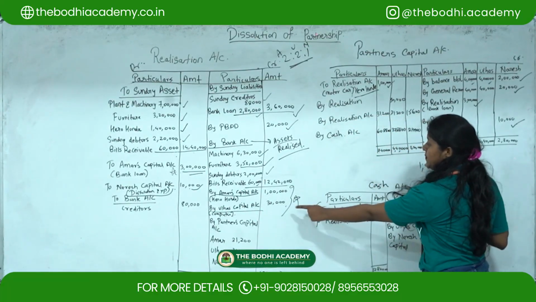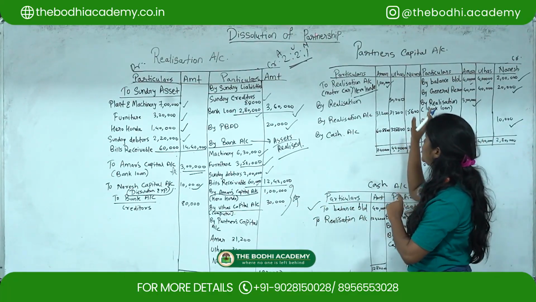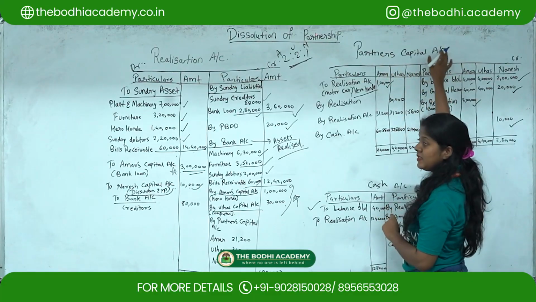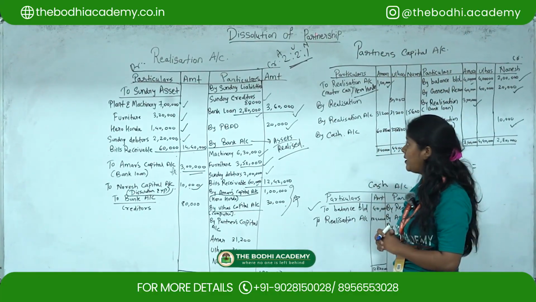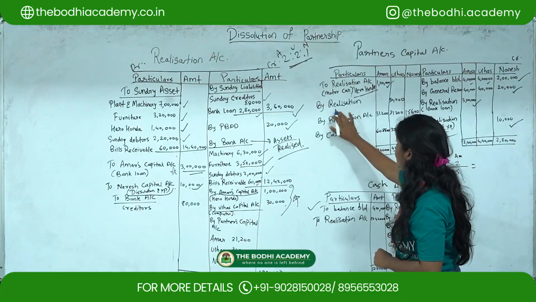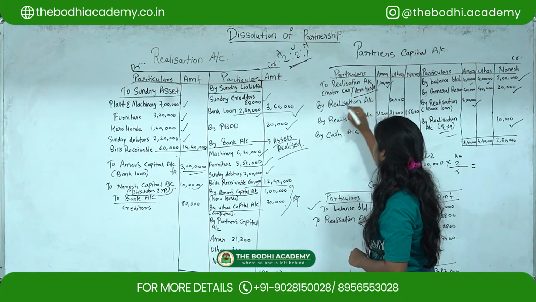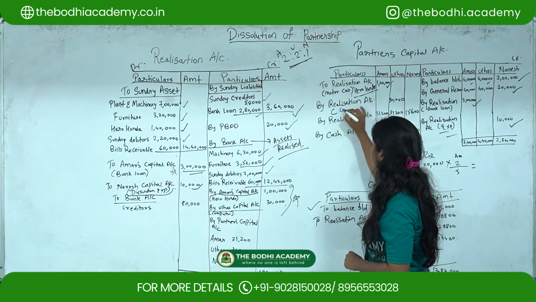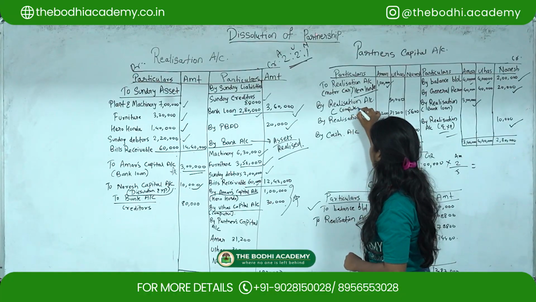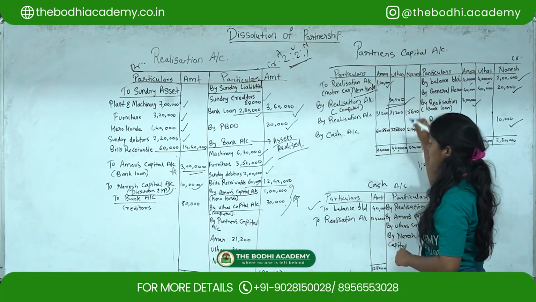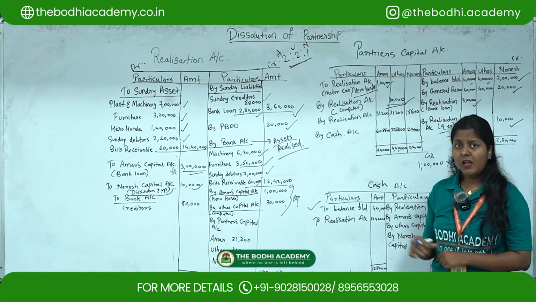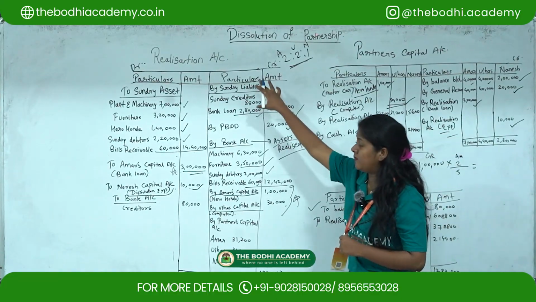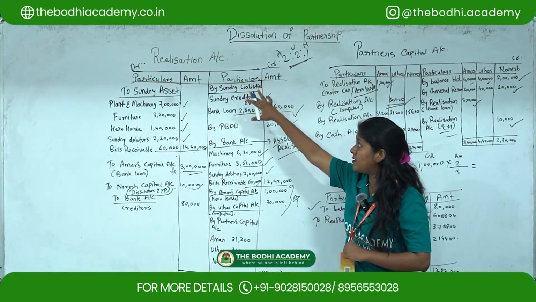And for the second adjustment, whenever you are passing it, you have to show it under the partner's capital account, since the partner is taking that particular asset. So it will come over here as by realization account, and in brackets you can write computer, for rupees 30,000.